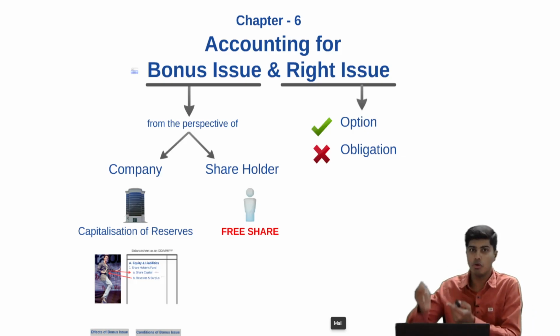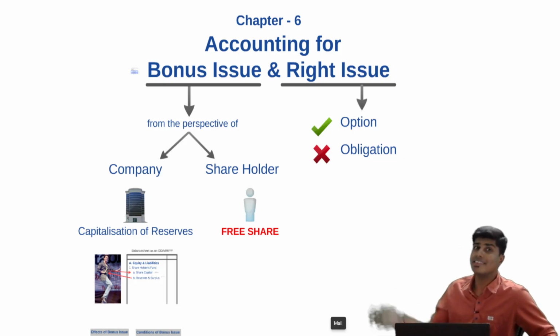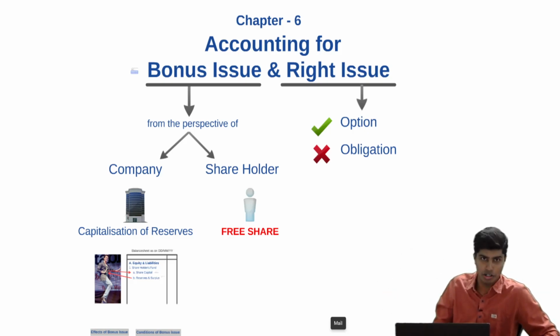I would have to give the voucher and also give the money, and only then the shares will be allotted to me. It is not a free share like bonus share. So not everyone can buy. Only the existing shareholders can buy. You cannot buy any number of shares. You can only buy the number of rights that is allotted to you.